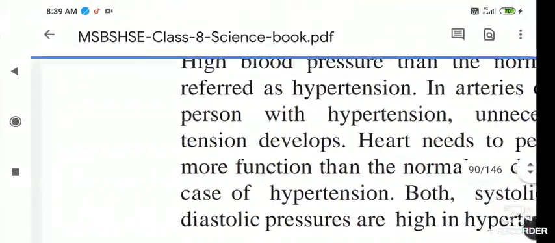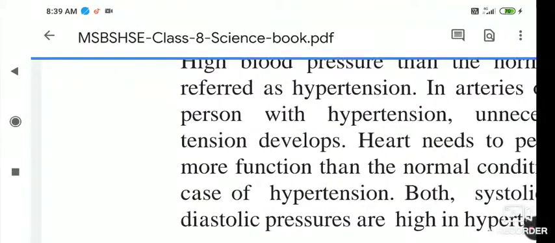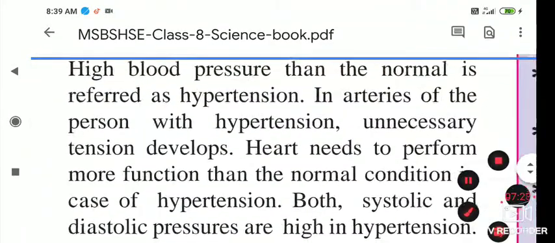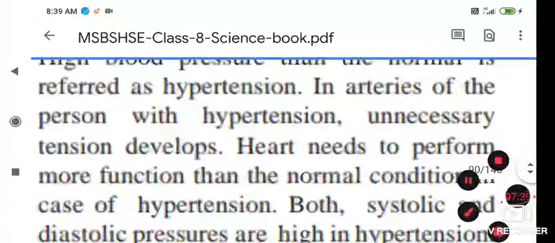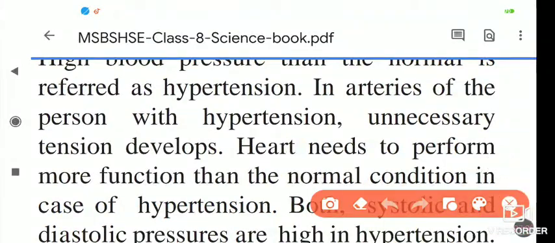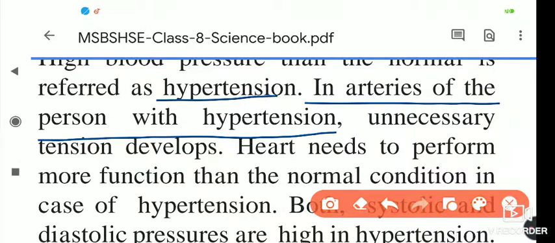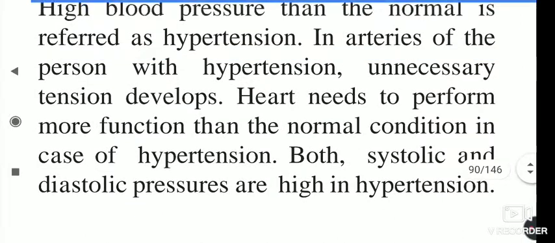In the arteries of a person with hypertension, sometimes due to some diseases, otherwise due to tension or some problems inside, the blood pressure increases, and this is called hypertension. Unnecessary tension develops in our arteries, and the heart needs to perform more work than in the normal condition.